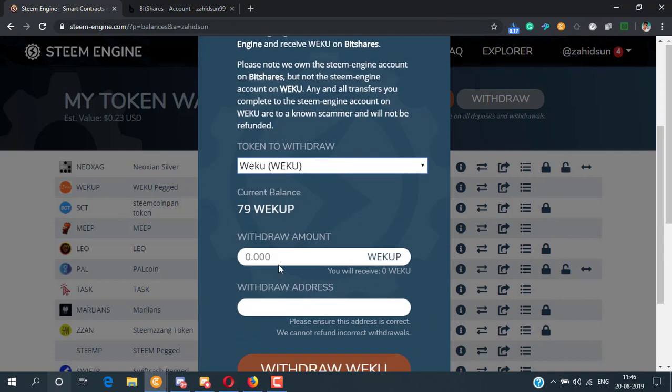In the second box, I mean in the withdraw amount box, you have to fill in the quantity, whatever quantity you want to withdraw. In the last box, you have to type your BitShares account name. Then click the withdraw WeKu button.